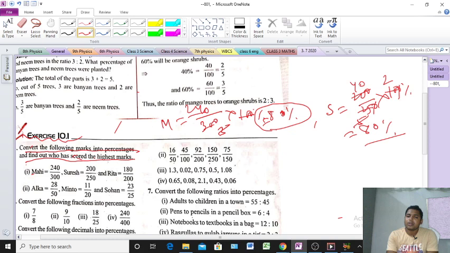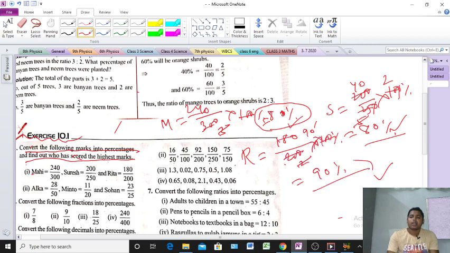Now Rita. For Rita, 180 by 200, multiply by 100. Cancelling, 2 nines are 18, so here 90 will come. That means 90%. That is for Rita. So Mahi got 80%, Suresh got 80%, Rita 90%. Who got the highest score? Rita has scored the highest marks.